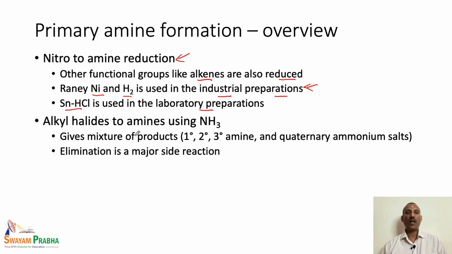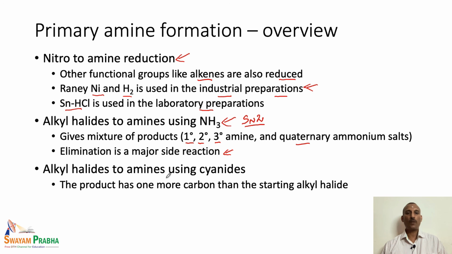The next one is the alkyl halide to amine using ammonia. This is the initial SN2 reaction we have seen. In this reaction we actually end up with a mixture of products. That means along with the primary amine we also end up with the secondary amine, tertiary amine, and even quaternary ammonium salt. So, this is not generally used for the preparation of primary amines exclusively, and this reaction also involves elimination as a major side reaction. So, if you are going to prepare secondary or tertiary substituted compounds, then this reaction is not a useful reaction for the preparation.